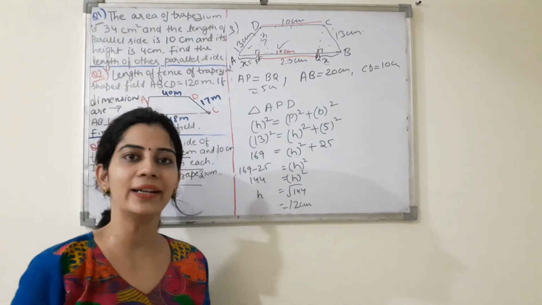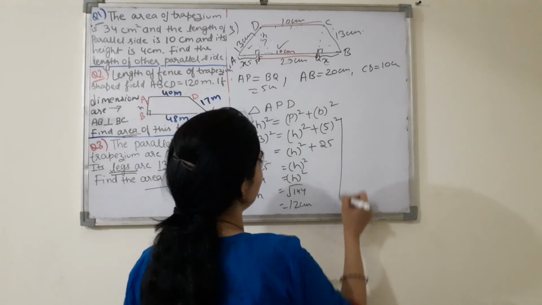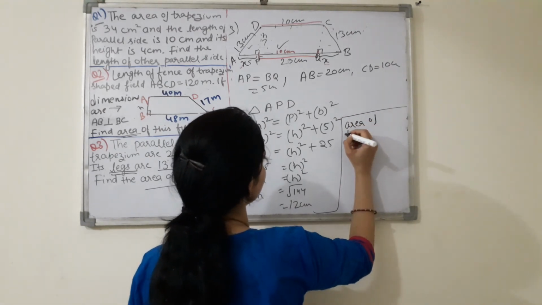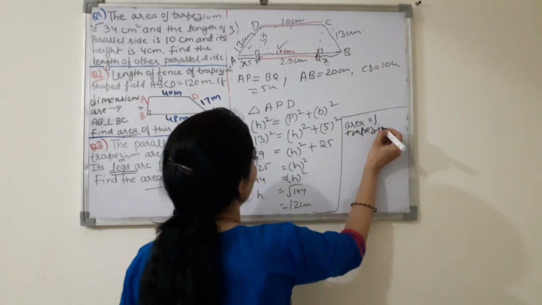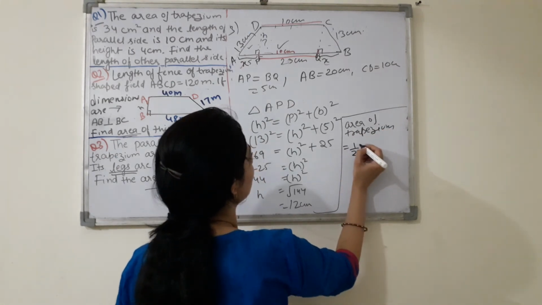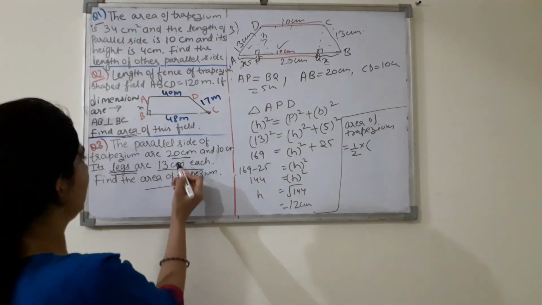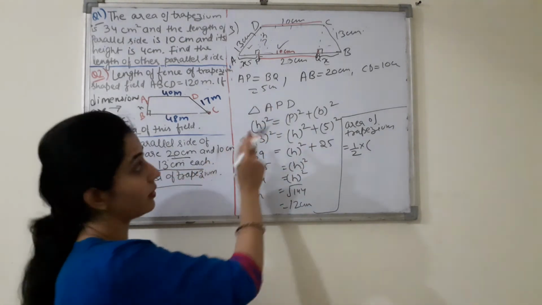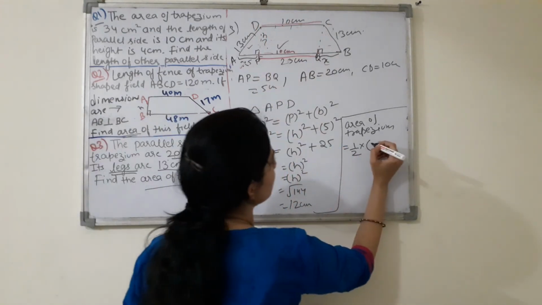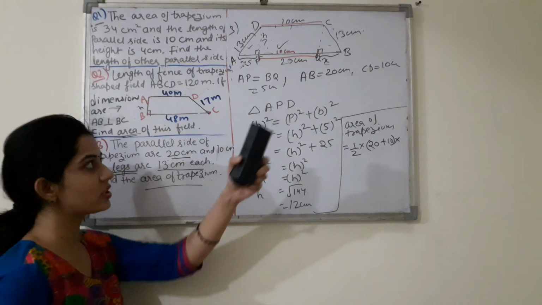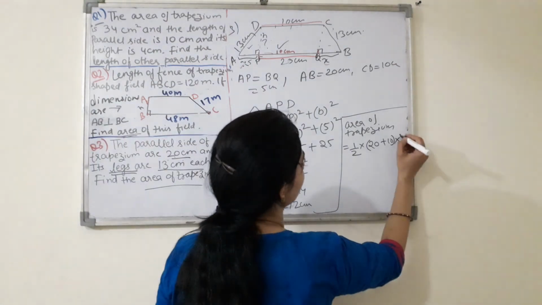Now you can simply find the area of trapezium by putting values in the formula. Area of trapezium is 1/2 sum of parallel sides. Parallel sides क्या है? 20 and 10 centimeter, right? ये parallel side है. So this is your 20 plus 10. Height आपने कितनी निकाली है? That is your 12 centimeter.